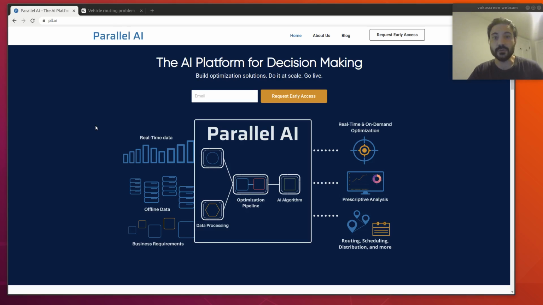Today, I'm happy to introduce you to parallel.ai, the platform that provides the building blocks and blueprint to automate and optimize Industry 4.0. And with parallel.ai, you can do it quickly, at scale, and with ease. Indeed, this is a tutorial series where we are going to see how to build a system and how to do it with parallel.ai, and the system is going to be an optimization system. It's going to be in particular a routing transportation system, a routing management system,